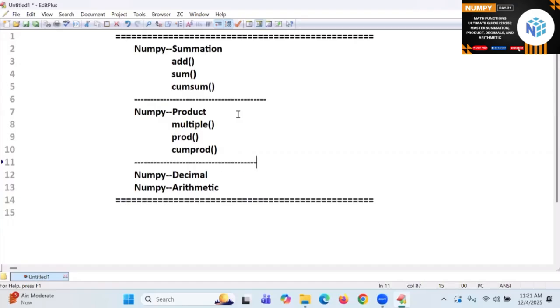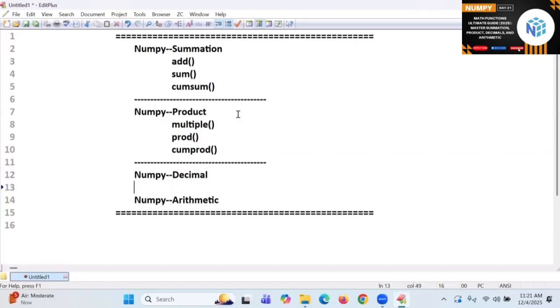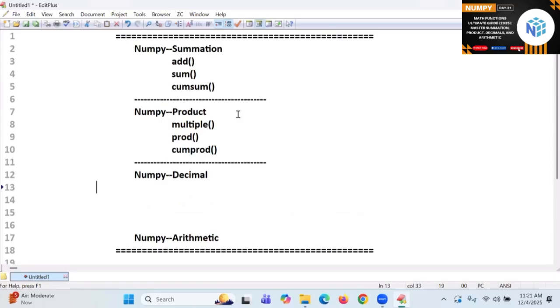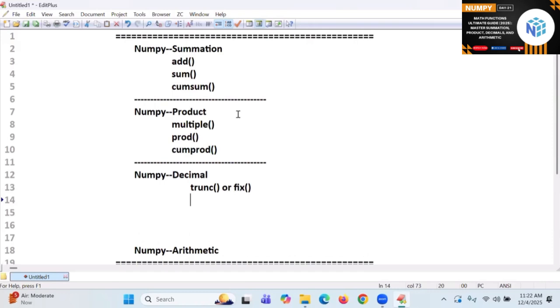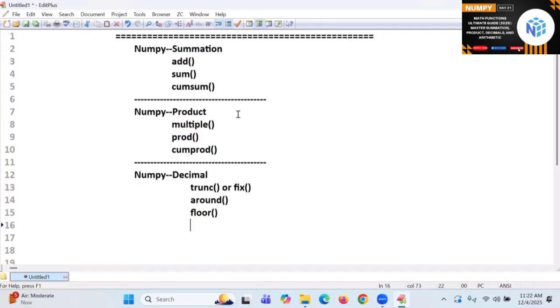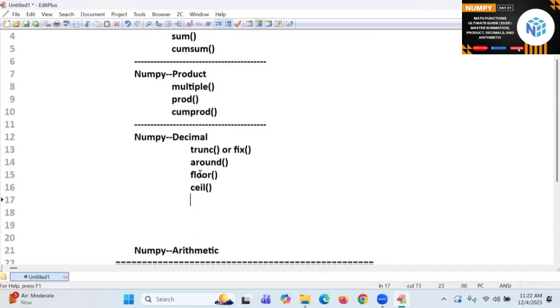And in the decimals, I already mentioned last class: trunc or fix, around, floor, and ceil. That's all, these are the functions we have.